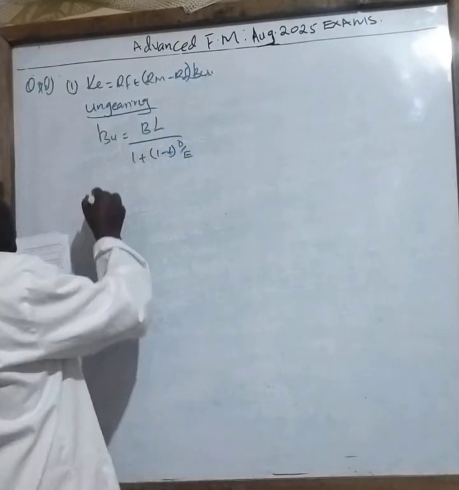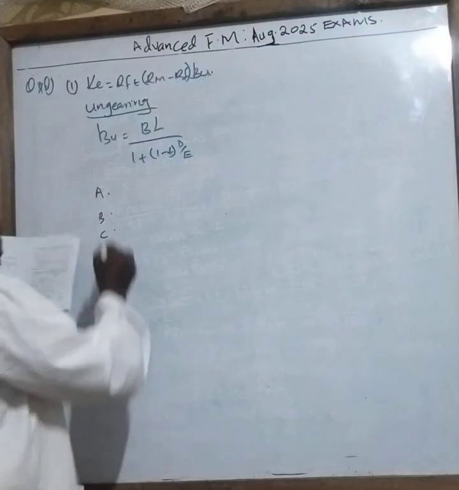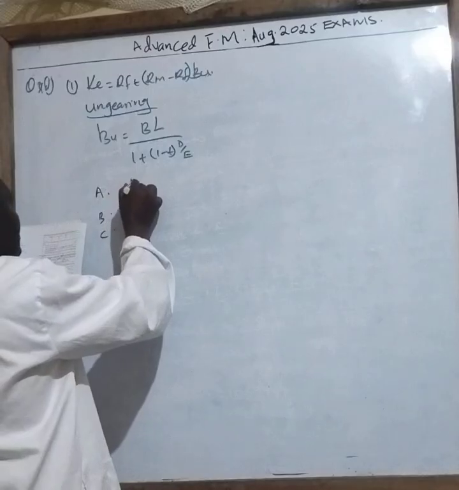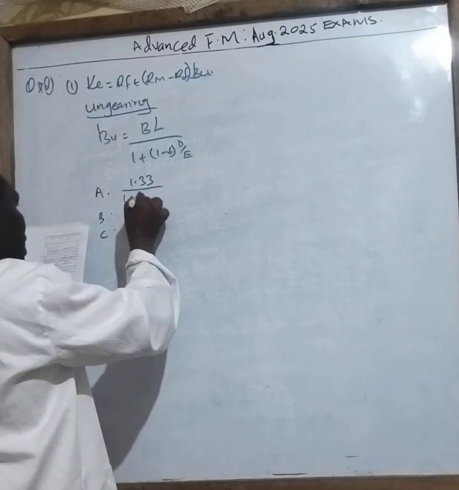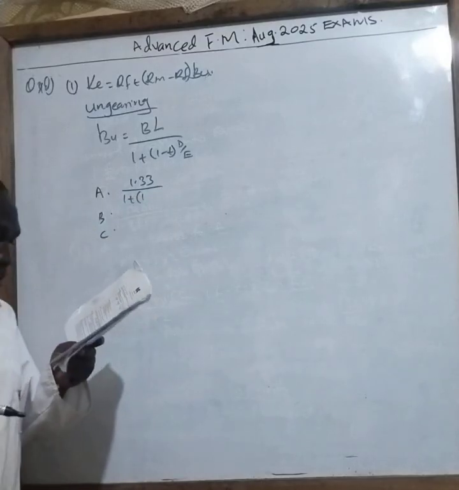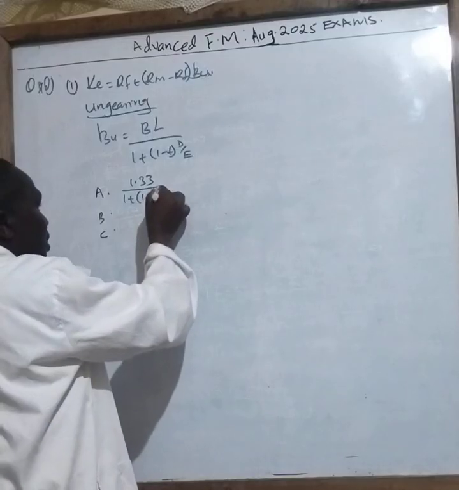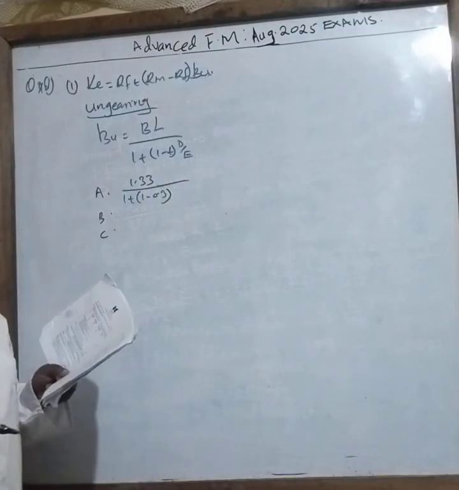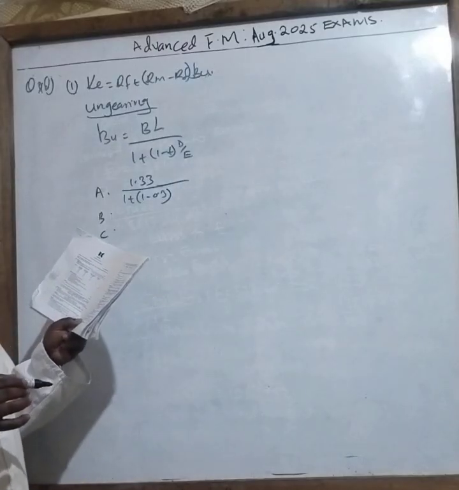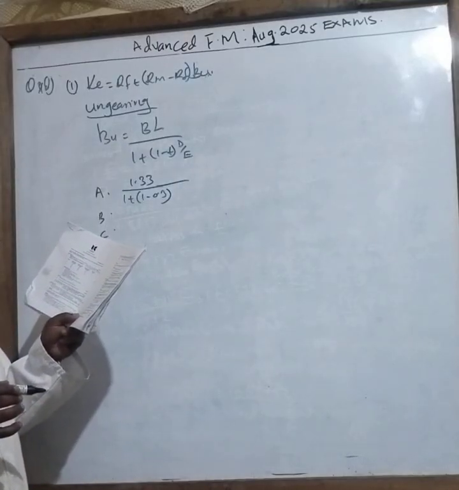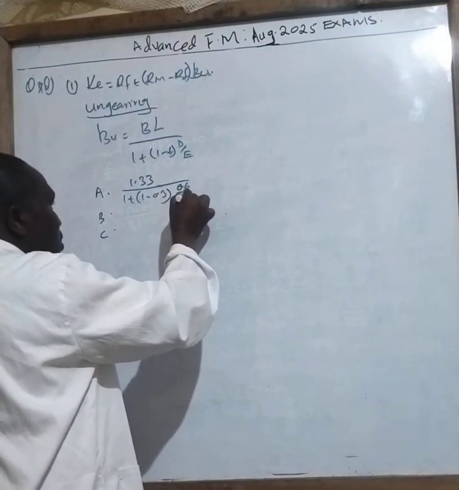So therefore, for projects A, B, C, your work is very easy. I will take A. For A, it will be 1.33 divided by 1 plus, in brackets, 1 minus the tax. What is the tax, class? We have been told tax is 30%, so you minus 0.3. What is the ratio? The ratio of debt and equity. You have been given already a composition of equity 40, but debt is 60. So it will be 0.6 divided by 0.4.